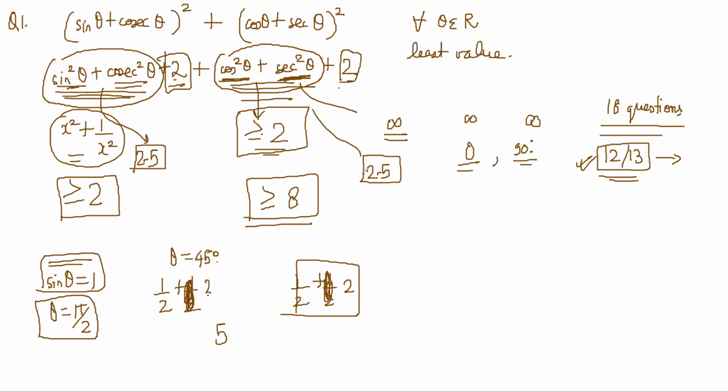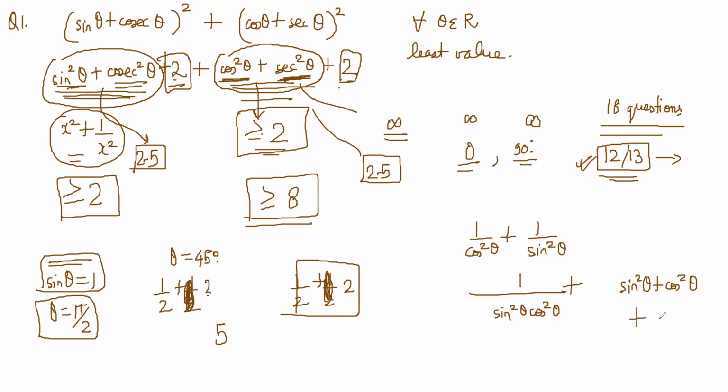Like, can you find the minimum for sec square plus cosec square? You could probably try that also. Sec square is 1 by cos square plus 1 by sine square, right? So this becomes sine square plus cos square, over sine square cos square. So 1, right? Sine square plus cos square, everything is right. So this is sec square theta plus cosec square theta, which is sine square plus cos square, there'll be 1 again, plus 4. 4, right? Correct.